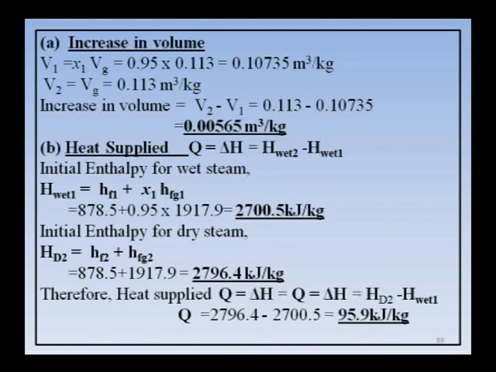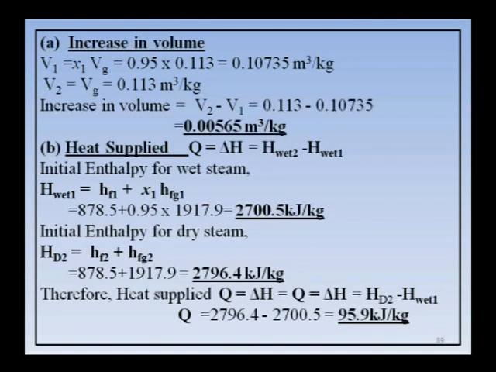Next, heat supplied Q. We know that in a constant pressure process, the heat transfer Q is equal to delta H, that is change in enthalpy. So, the general relation is H wet 2 minus H wet 1, but for this problem you have to take H dry minus H wet 1, because the final condition is dry steam, right. The initial enthalpy of wet steam, you know the formula Hf1 plus x1 Hfg1, you got around 2700.5.